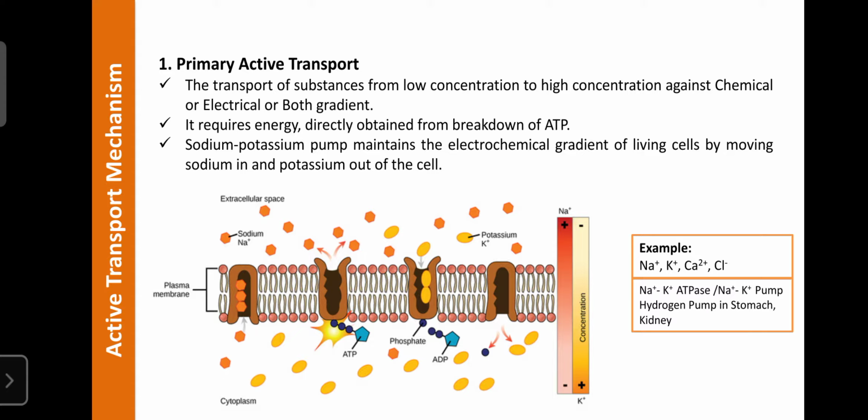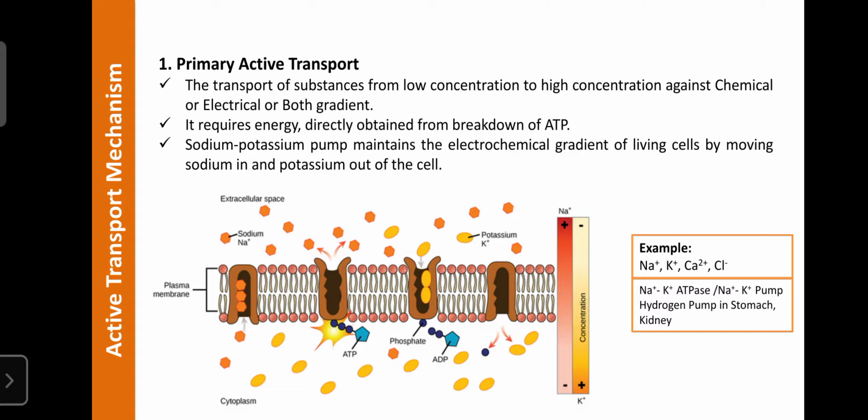The cell inside, the internal environment, is also known as the cytoplasm or intracellular fluid, and that environment has a negative charge. Outside the cell is the extracellular fluid or external environment, and that environment has a positive charge. That is known as the electrical gradient.